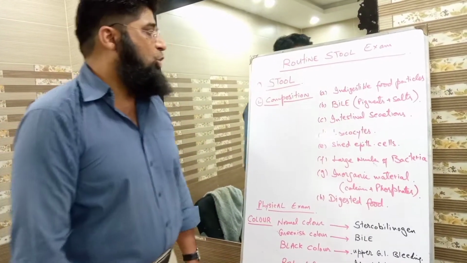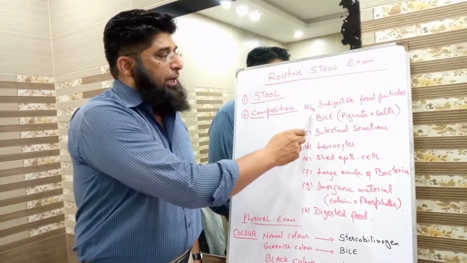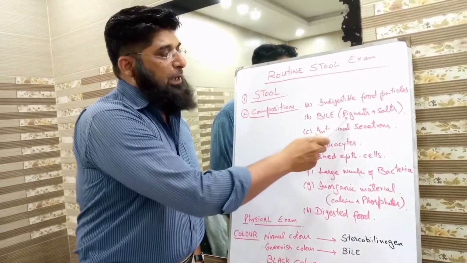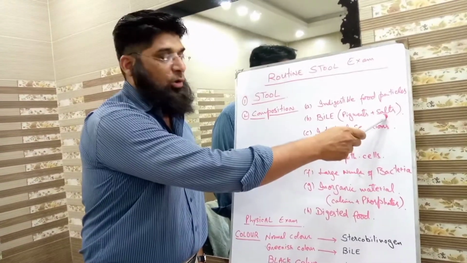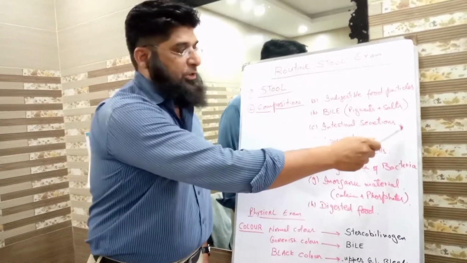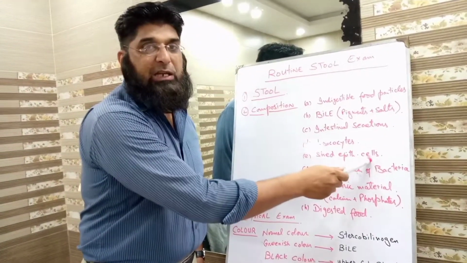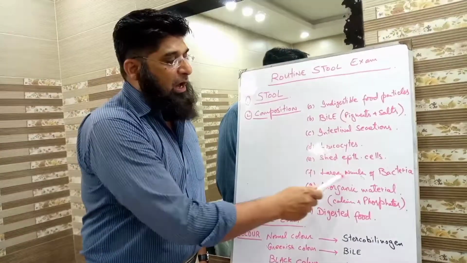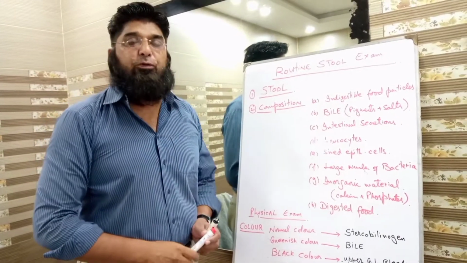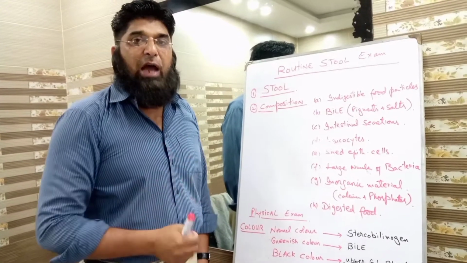Okay students, so I repeat the composition of normal human stool. Number 1, indigestible food particles, bile pigments as well as bile salts, intestinal secretions including mucus, leukocytes, shed epithelial cells, and a large number of bacteria which are part of the normal flora of the small intestine as well as the large intestine.